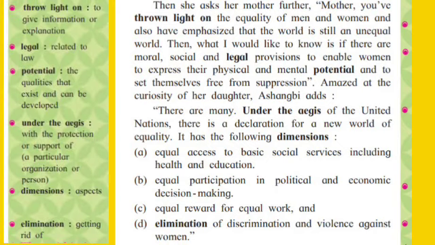Glossary. First, throw light on. It means to give information or explanation. Second, legal, related to law. Third, potential. It means the qualities that exist and can be developed. Fourth, under the aegis. It means with the protection or support of a particular organization or person. Next, dimensions. It means aspects. Last, elimination. It means getting rid of.